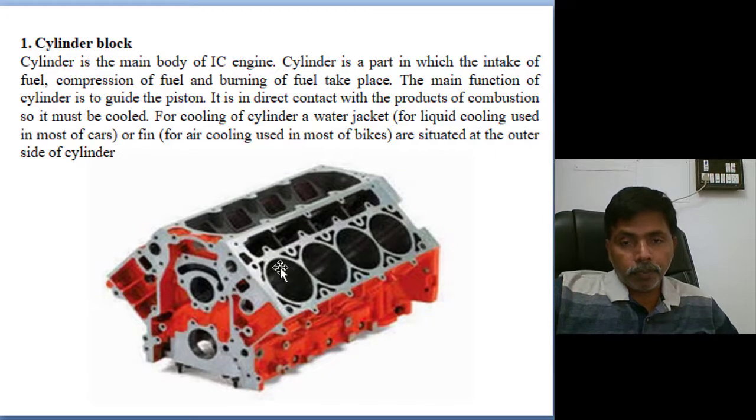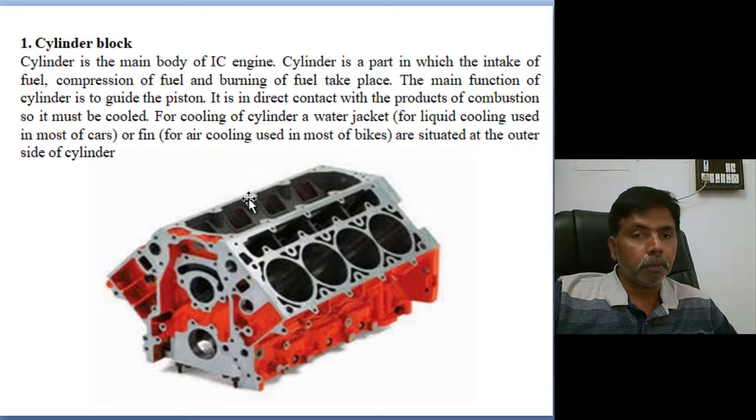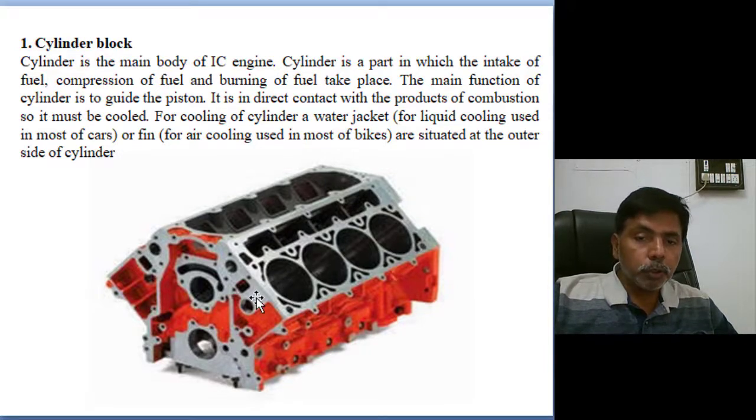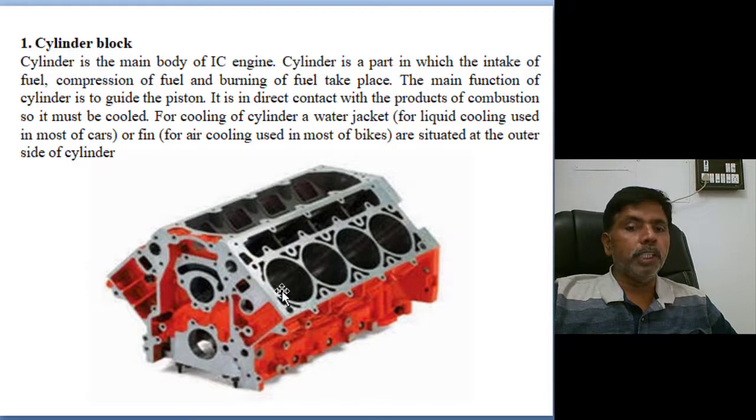You can see here in this block we are inserting the liner. Inside the liner, the piston is reciprocating. The cylinder is the part in which intake of fuel, compression of the fuel, and burning of the fuel, everything takes place. The main function of this cylinder block is just this liner. It is guiding the piston. The piston is reciprocating inside this passage only, and it is directly exposed to the combustion gases. The cylinder block is directly exposed to the combusted gases. That's why cooling is required.